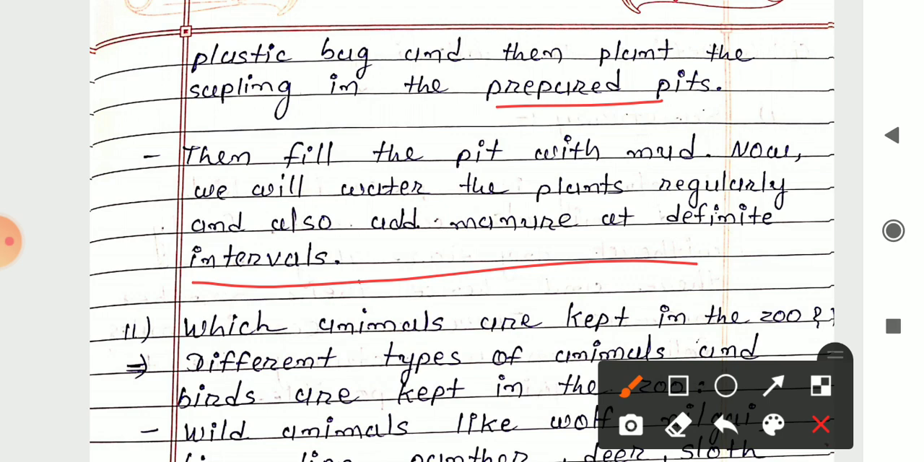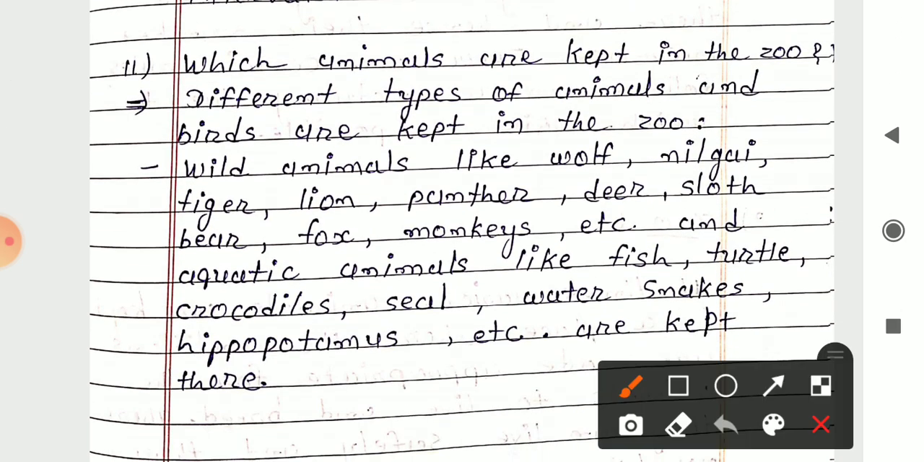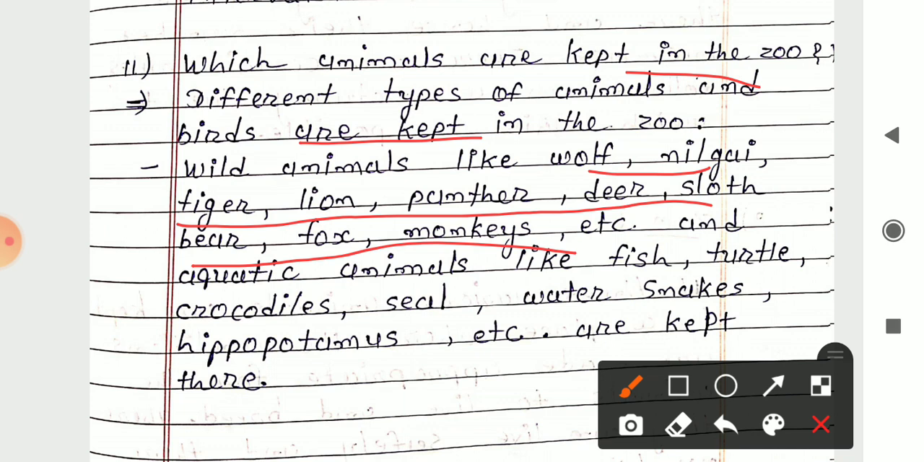The next one, 11th number. Which animals are kept in the zoo? Different types of animals and birds are kept in the zoo, like wild animals such as wolf, nilgai, tiger, lion, panther, deer, sloth, bear, fox, monkeys, etc. And in some zoos, aquatic animals are also there, like fish, turtle, crocodile, seal, water snakes, hippopotamus, etc. are kept there.